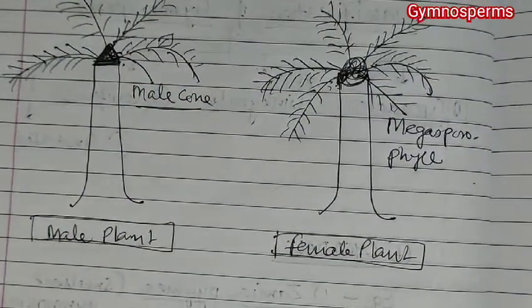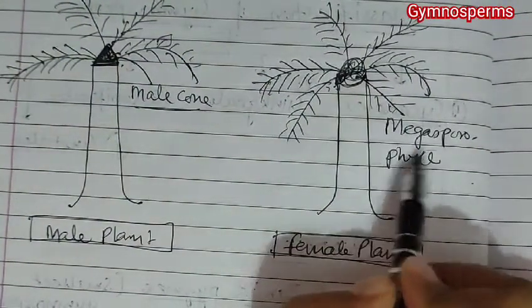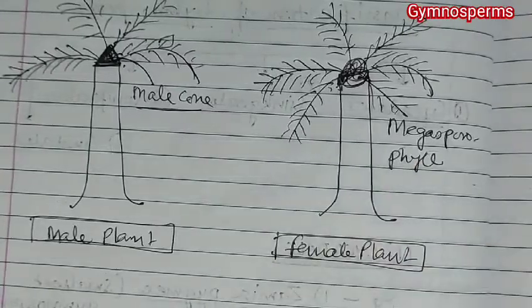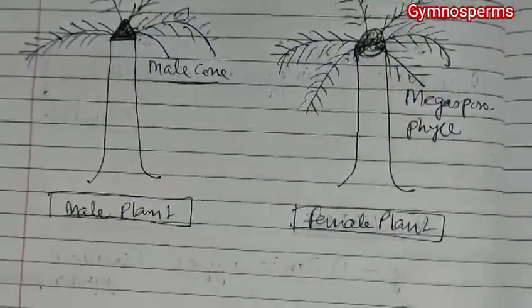So this type of male and female plant is observed. So the female cone is absent and megasporophylls are present. So this is the dioecious Cycas.